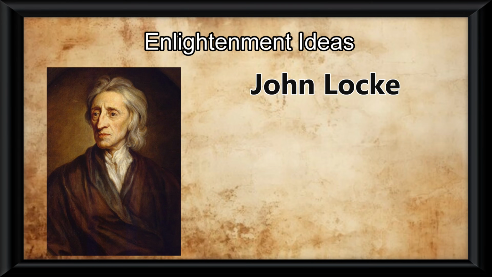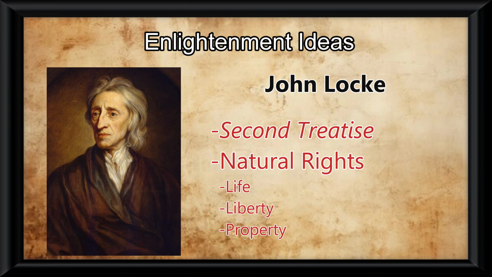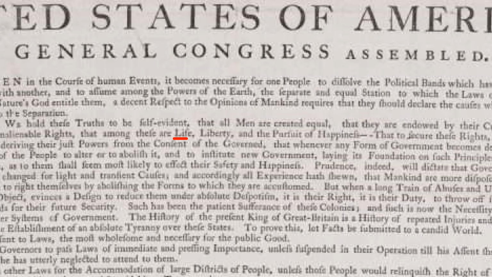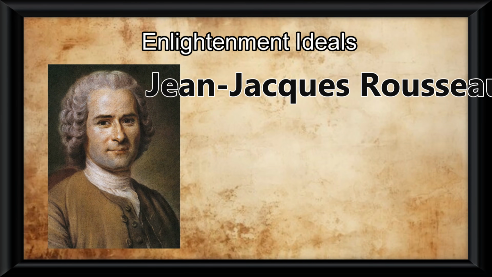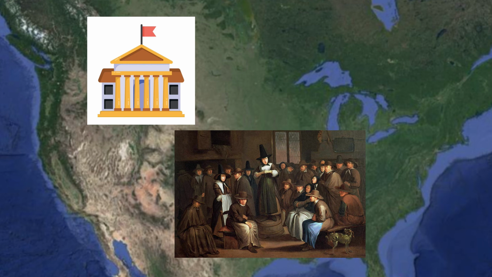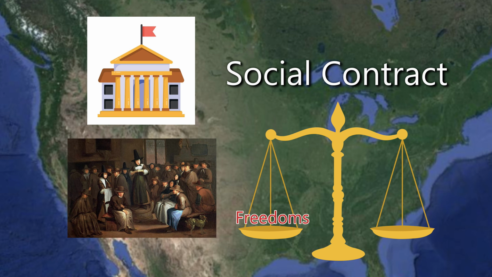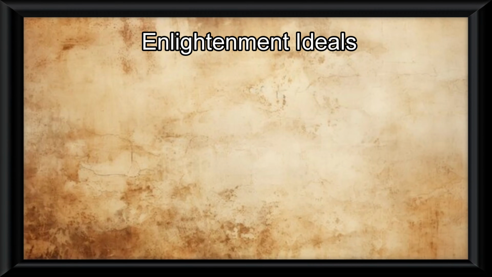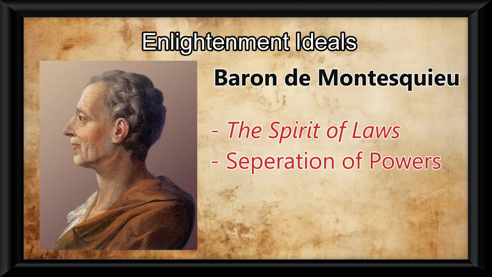First we have John Locke, who argued in his book Second Treatise that every person is born with a natural right to life, liberty, and property. This might sound familiar, as this exact idea is written into our Declaration of Independence. Then we have Jean-Jacques Rousseau, who argued in his book The Social Contract that when people live under a government, they enter into a so-called social contract, where they give away some of their freedoms for government benefits. And finally we have Baron de Montesquieu, who argued in his book The Spirit of Laws that there should be a separation of government into three branches.